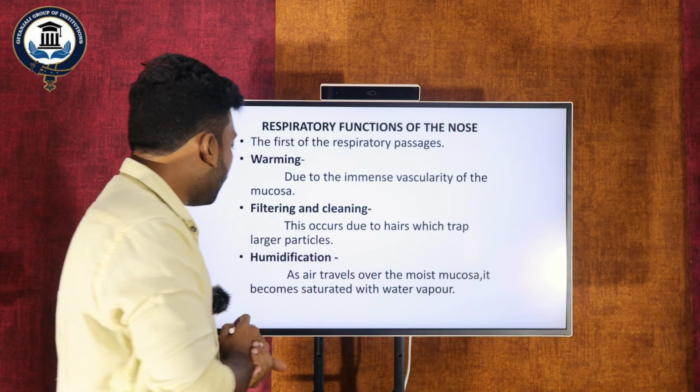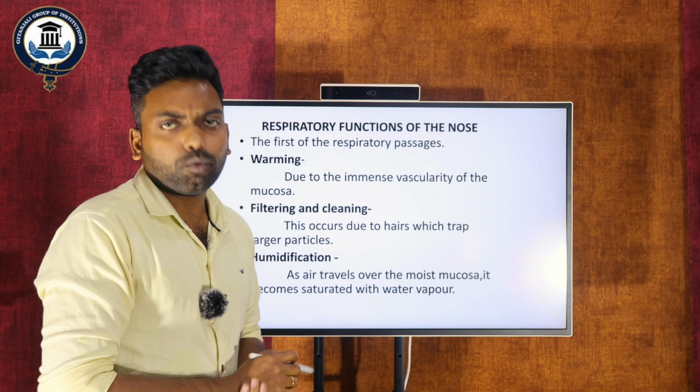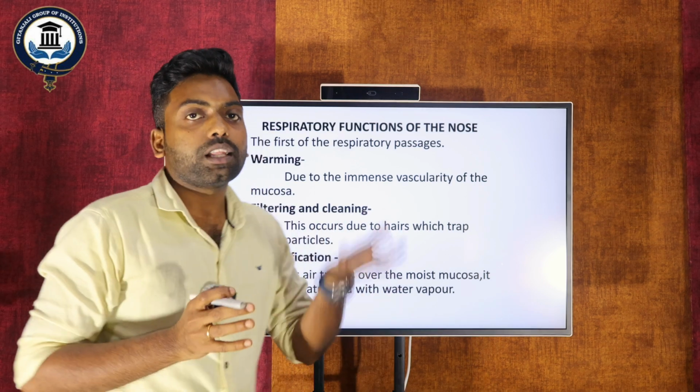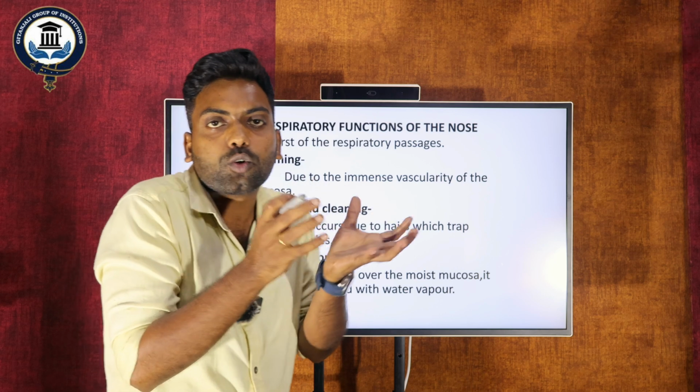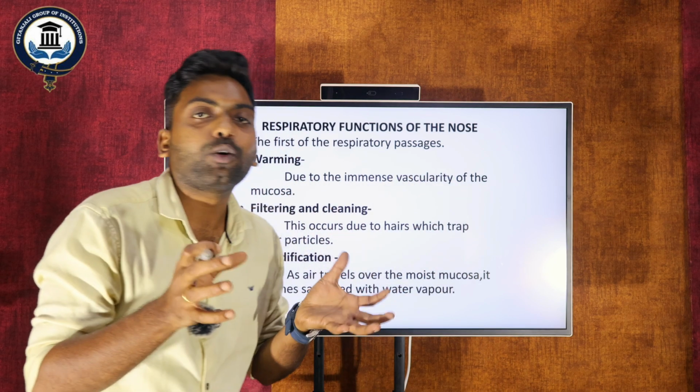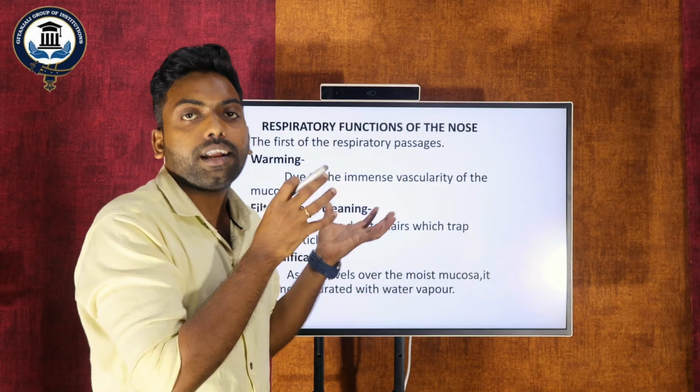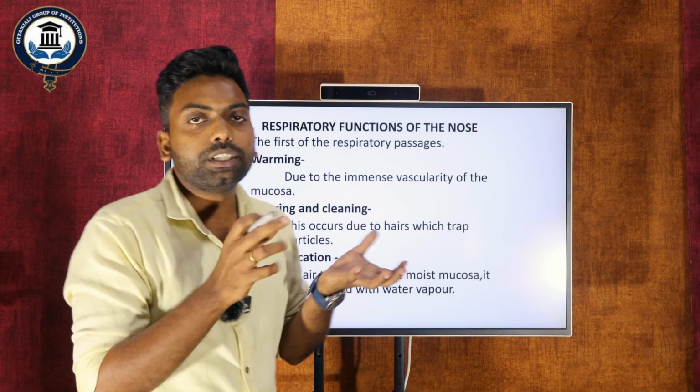The next function is humidification. What is the meaning of humidification? The warm air is being added with some moisture. That process is called humidification, and the same process takes place in the nasal cavity.